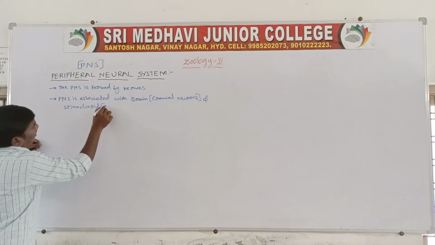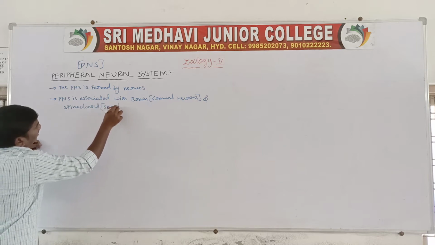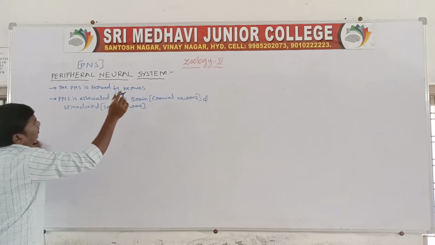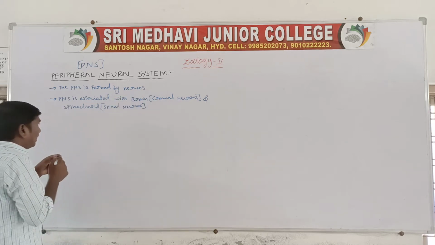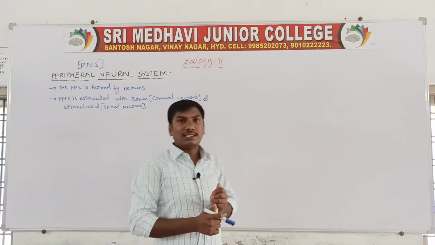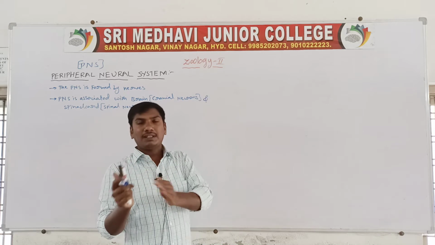These neurons are called spinal neurons. So the PNS is formed by the neurons.